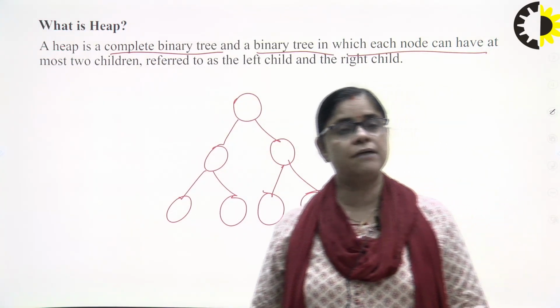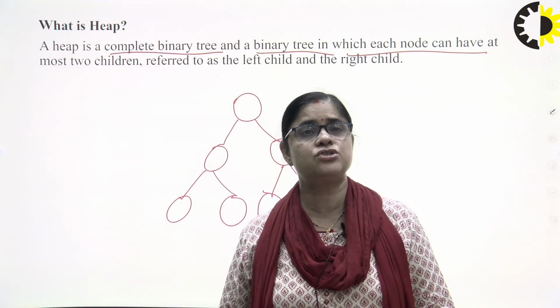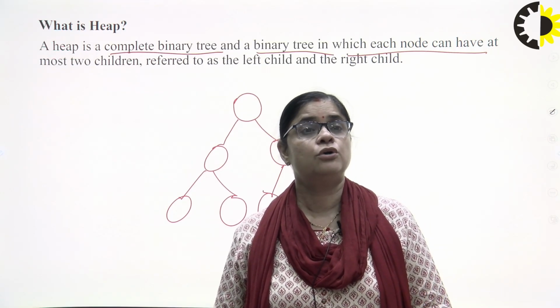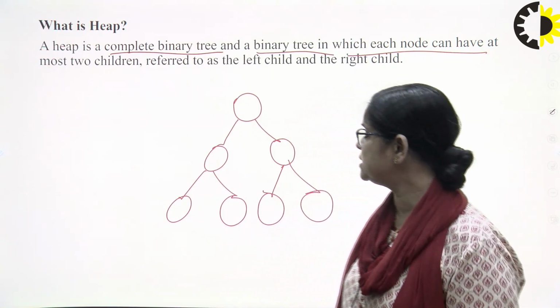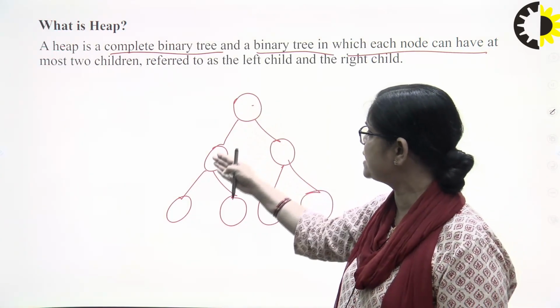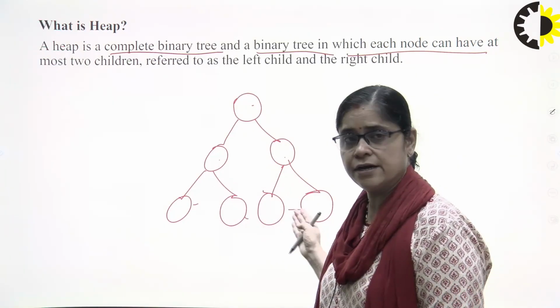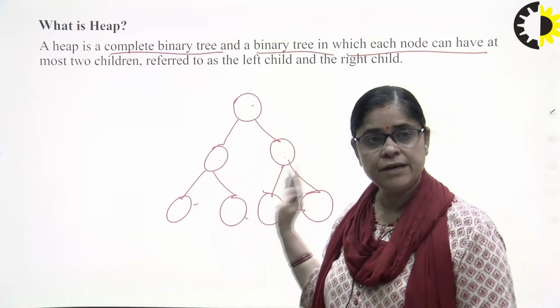And what do you mean by the complete binary tree? It is one in which each node can have at most two children. If you see, each node here has at most two children, so this is a complete binary tree.